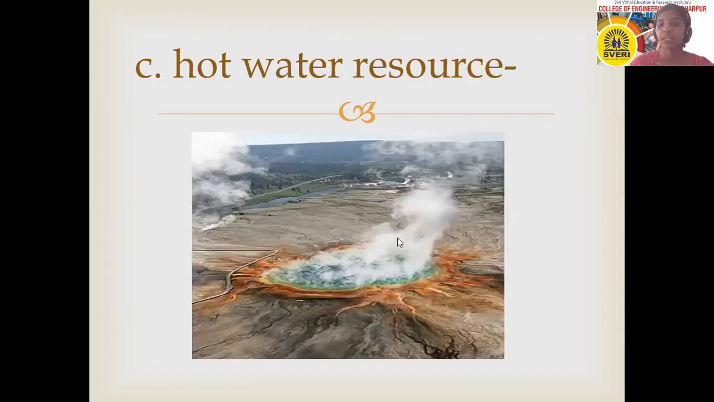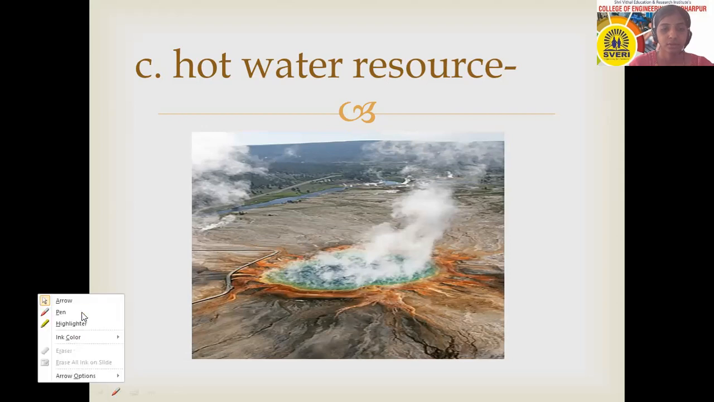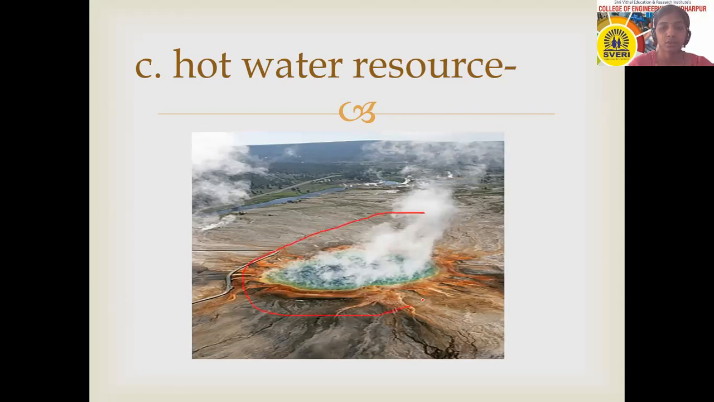So here you can see the example of the hot water resources or hot water pond. On your screen, you can see here. So this is the hot water pond or hot water springs.